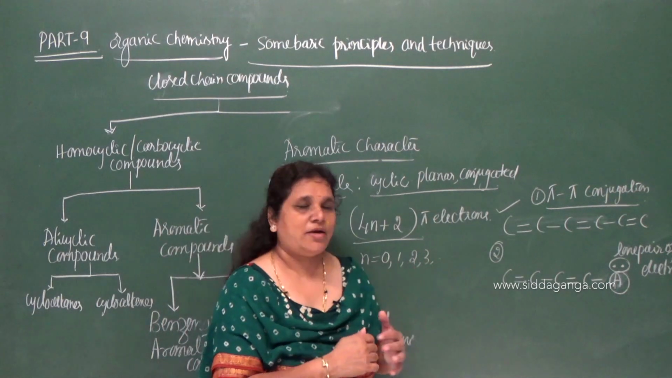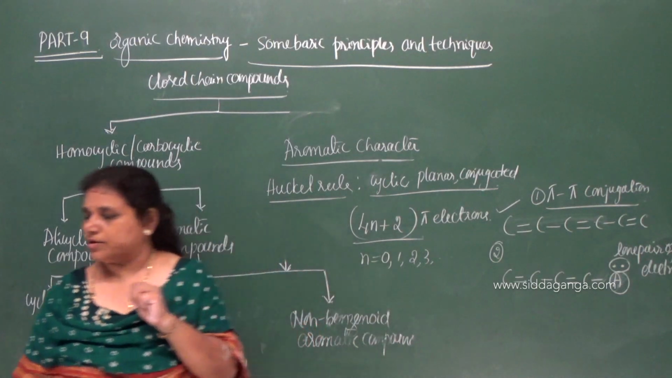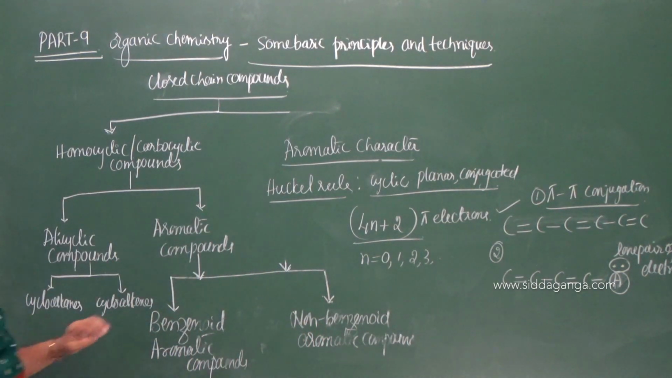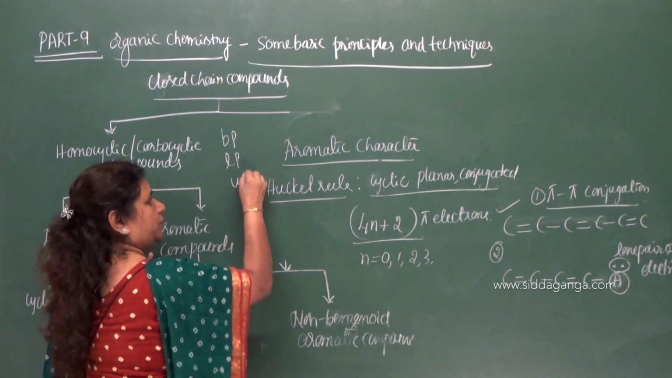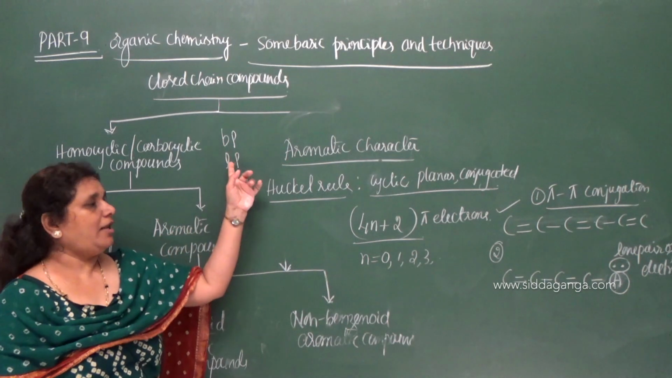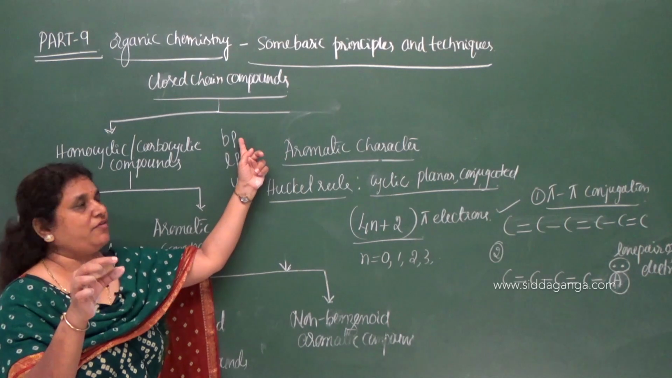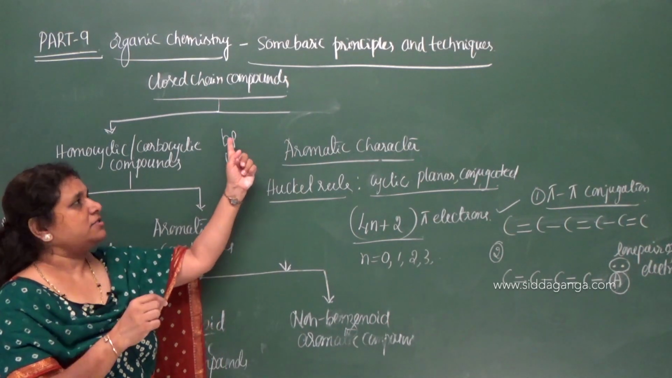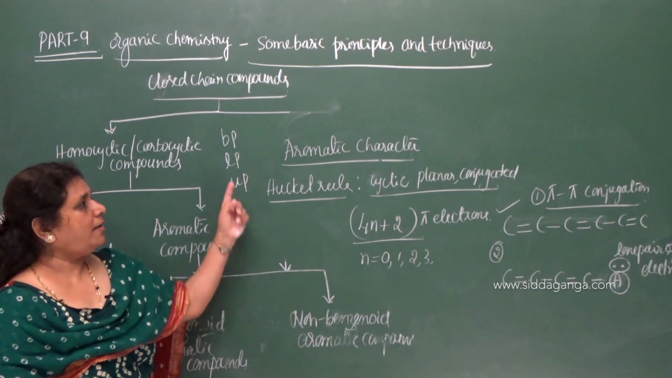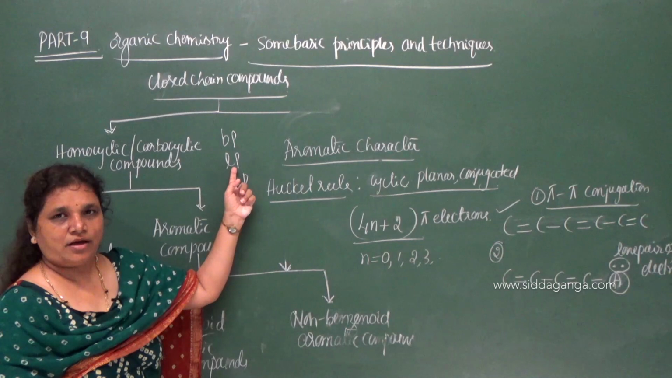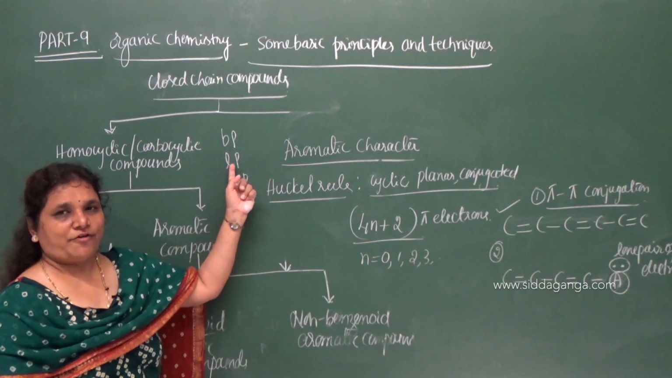So what do we call lone pair of electrons? Here, three types of electrons we use in organic chemistry: BP, LP, UP. BP is the bonded pair of electrons, a pair of electrons between the two combining atoms. LP is the lone pair of electrons, a pair of electrons present in the valence shell of the combining atom, but they do not get involved in bond formation.